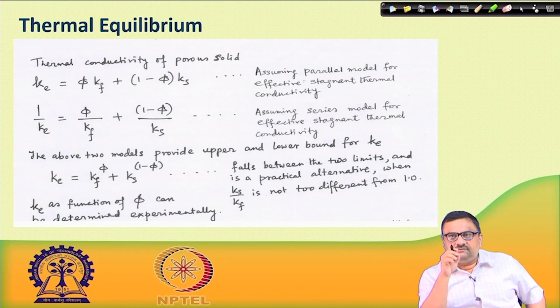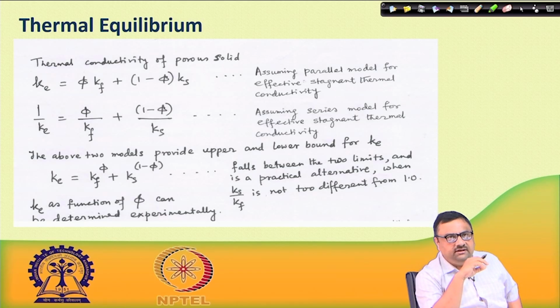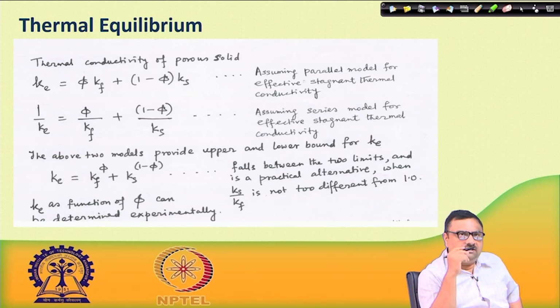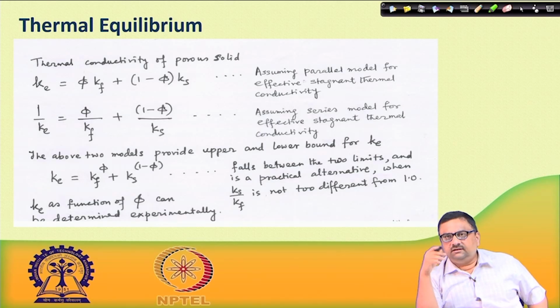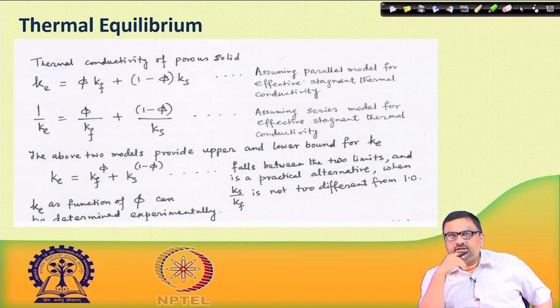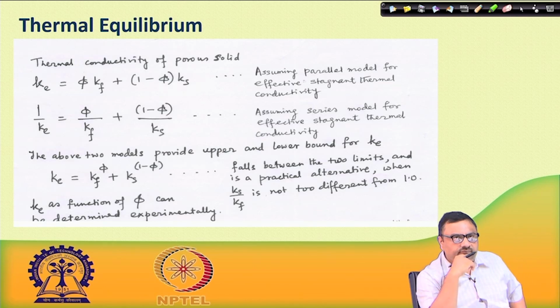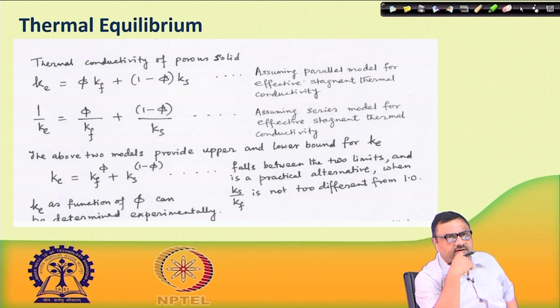Now if you introduce voids inside a solid matrix, how does thermal conductivity change? In this regard, these are some of the models that were considered by earlier academicians. This one is Ke, thermal conductivity of porous solid, written as the porosity multiplied by thermal conductivity of fluid, plus 1 minus phi, which is the solid fraction, multiplied by the solid thermal conductivity.